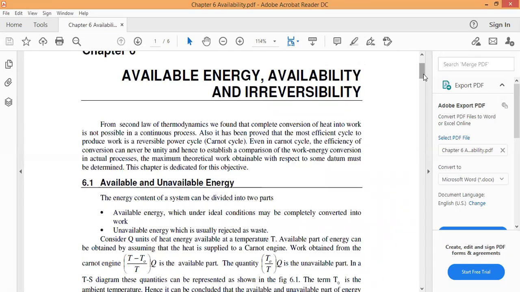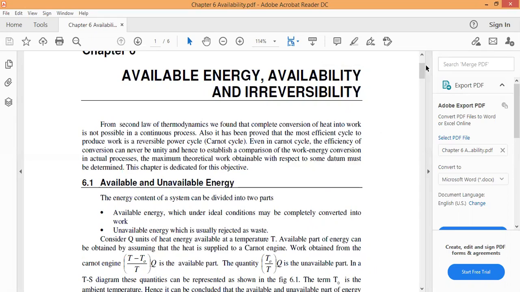We also proved this by taking the Carnot cycle, and this Carnot cycle most efficiently produces work. Even in the Carnot cycle, the efficiency of conversion can never be unity, because of at least some losses; it is nearly 99.99%, not 100%. The same thing we see in work-energy conversion in the Carnot cycle, where the maximum theoretical work obtainable with respect to some datum is determined.